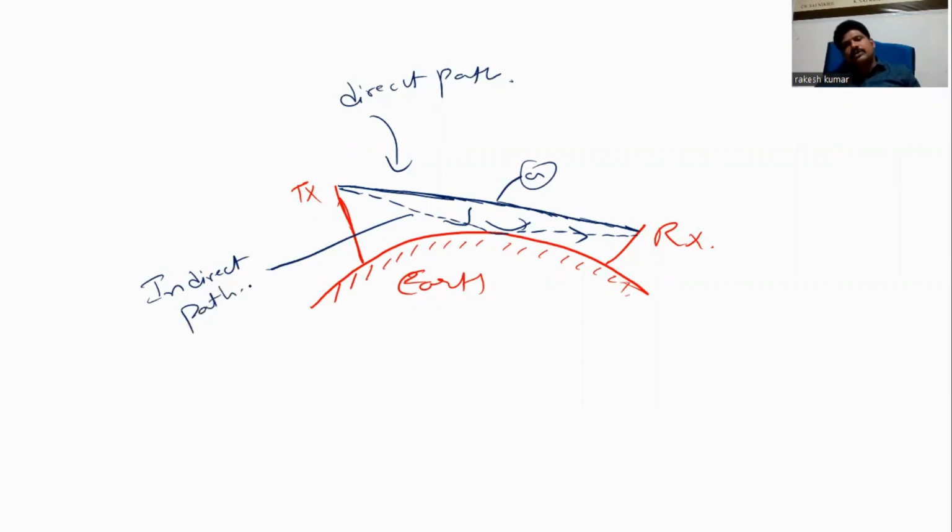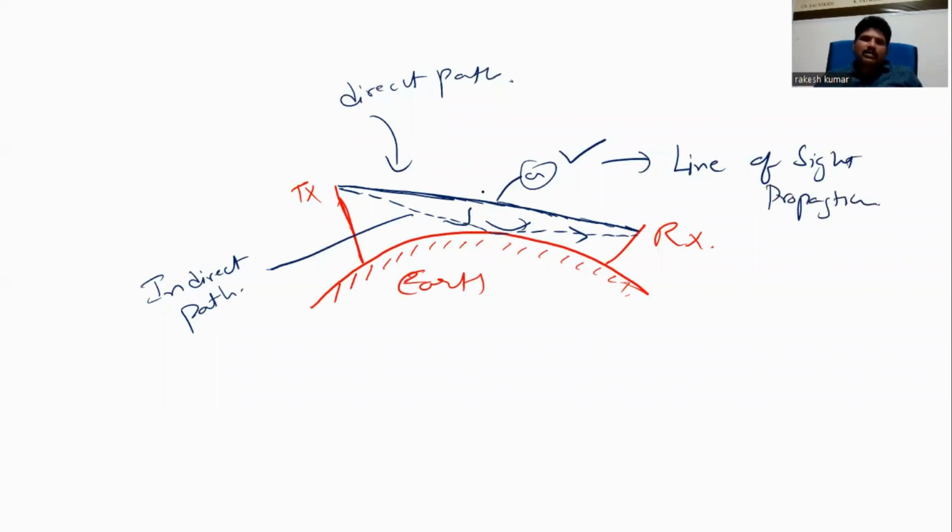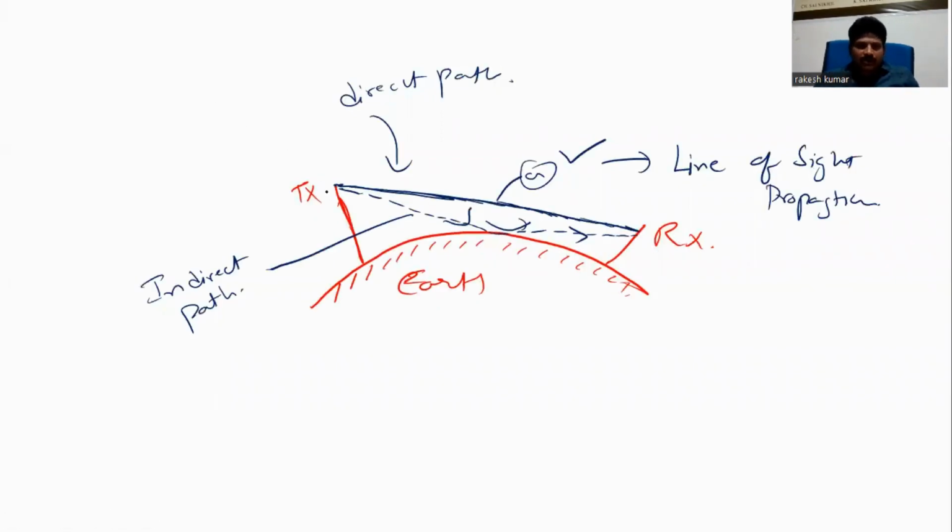If you observe here, this path A you will call line of sight propagation, or the distance between this transmitting antenna and receiving antenna we call line of sight distance. What is meant by line of sight propagation is that, looking from the transmitter, you should at least see the tip of the receiver.